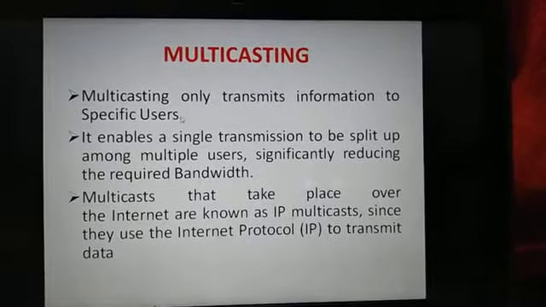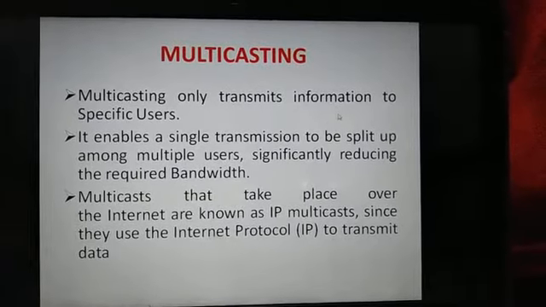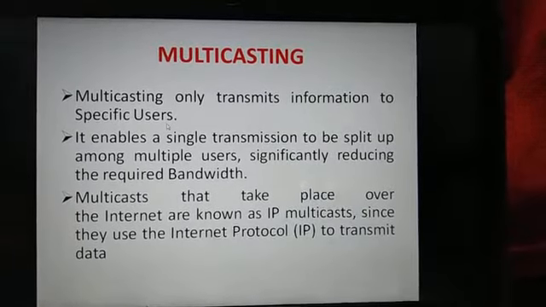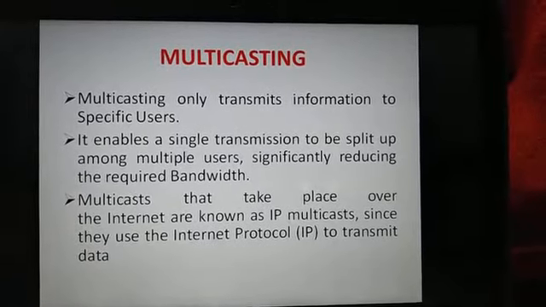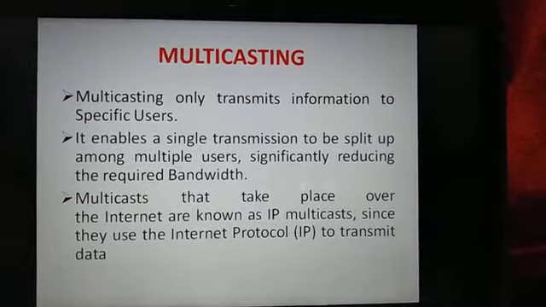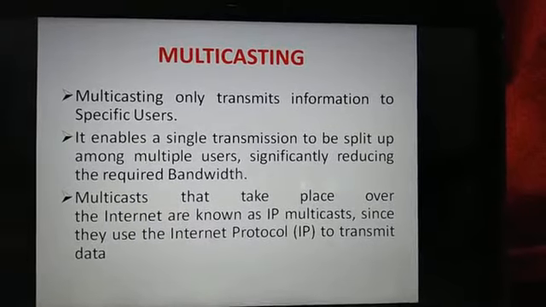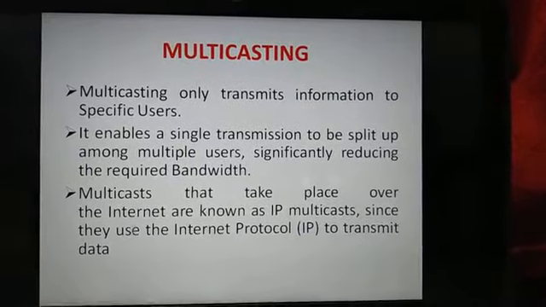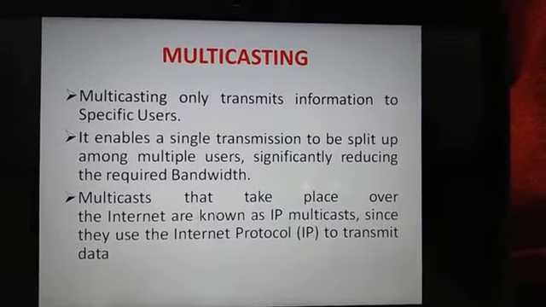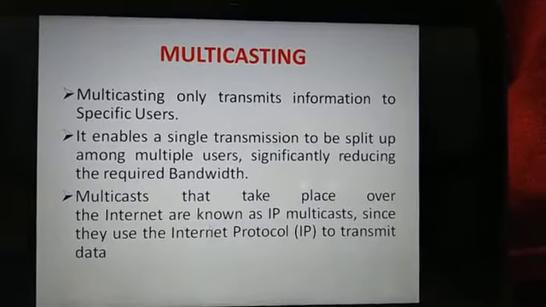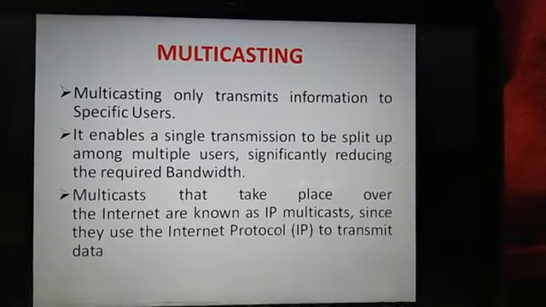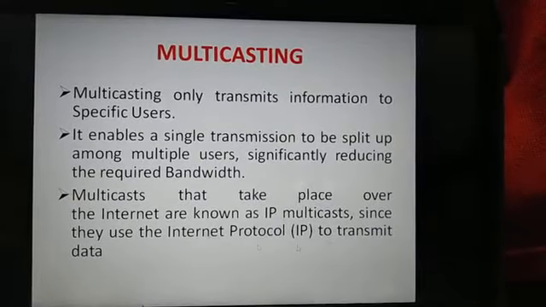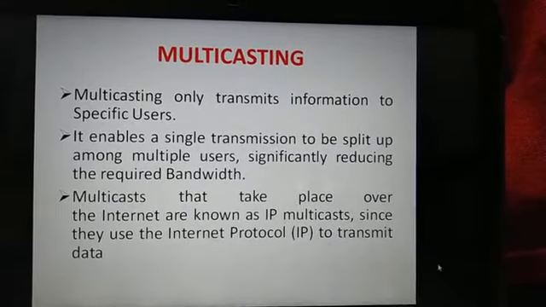Now multicasting only transmits information to specific users. It enables a single transmission to be split up among multiple users, significantly reducing the required bandwidth. Multicasts that take place over the internet are known as IP multicast, since they use the internet protocol to transmit data.